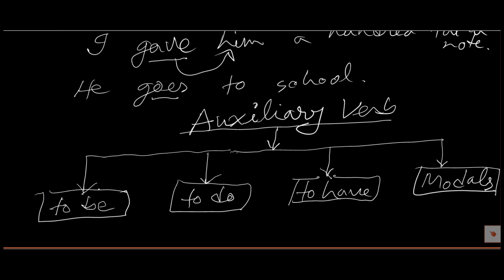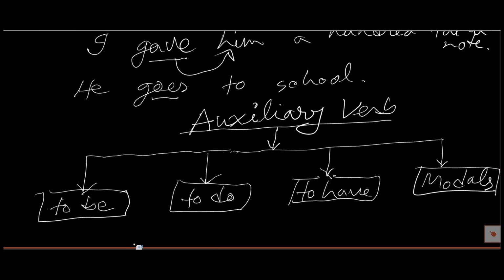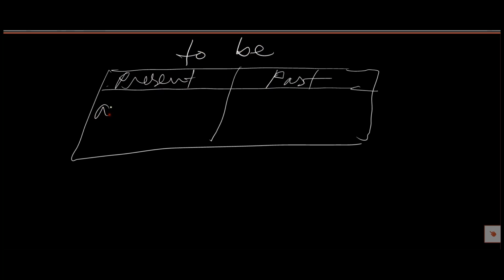We know to be verb. There are five to be verbs: am, is, are in the present tense, and was, were in the past tense.